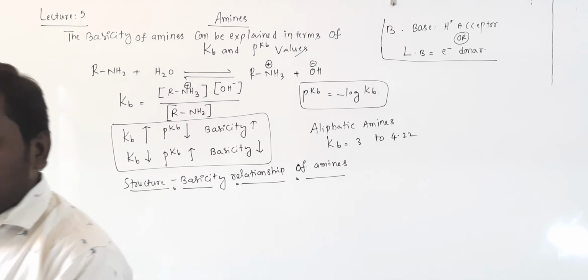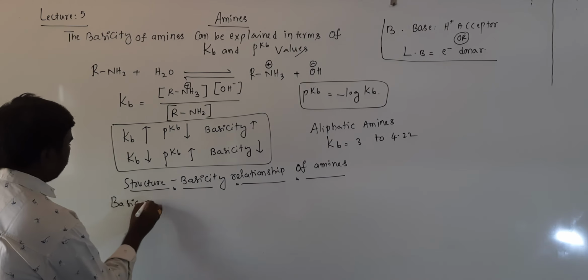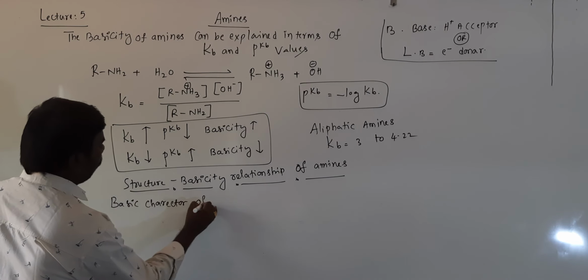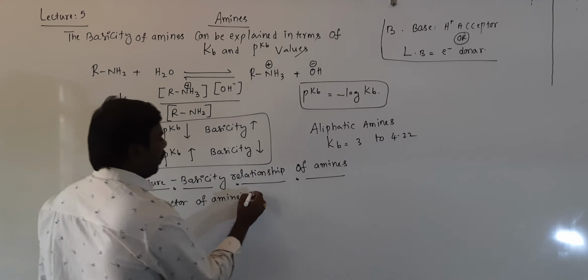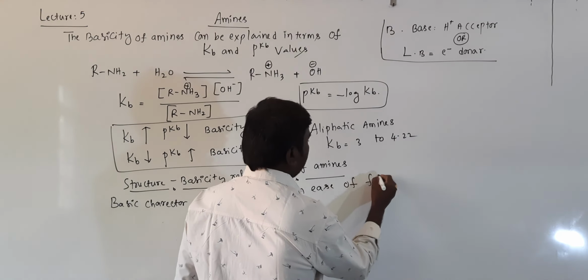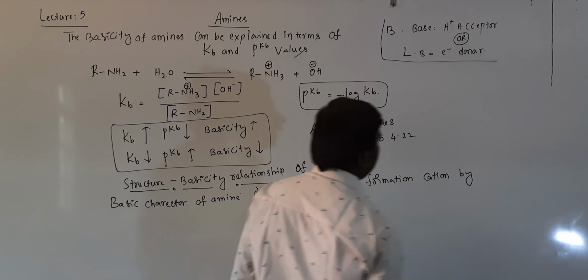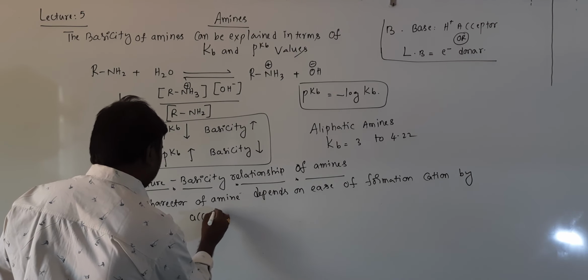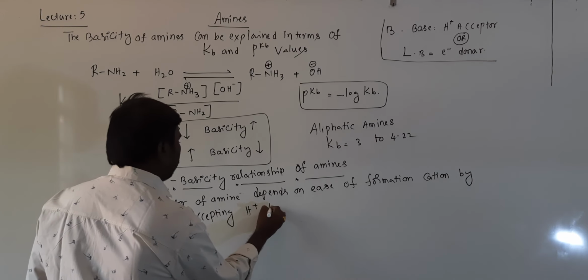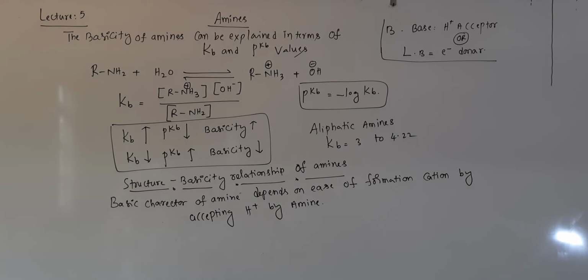So now, basic character of an amine depends upon ease of formation of cation by accepting a proton by the amine, from an acid.